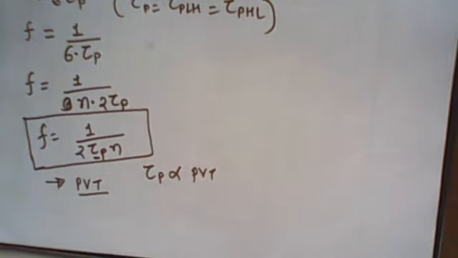Process means which process is used to fabricate the IC, like 180 nanometer or 65 nanometer. Different processes have slight variation. Process variation means, suppose we are fabricating an IC with 180 nanometer, then the length between the two n plus regions is 180 nanometer.